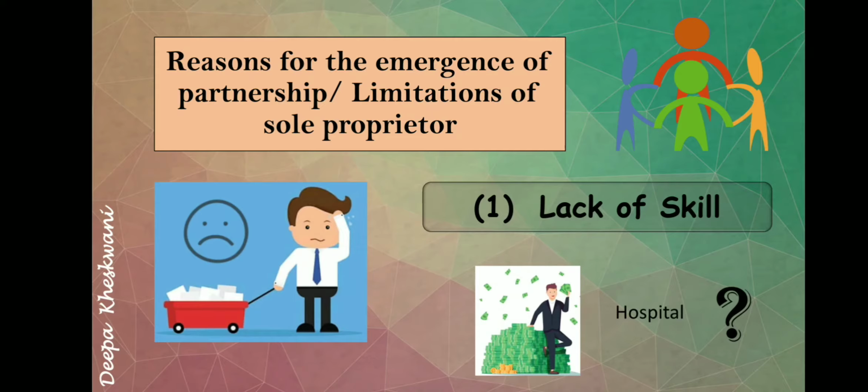He has to appoint some doctors for that purpose. Or the other option, he can make one doctor a partner, where he will invest and the other person who is a doctor will treat the patients. So this is the first reason for the emergence of partnership, or we can say this is the limitation of sole proprietorship.